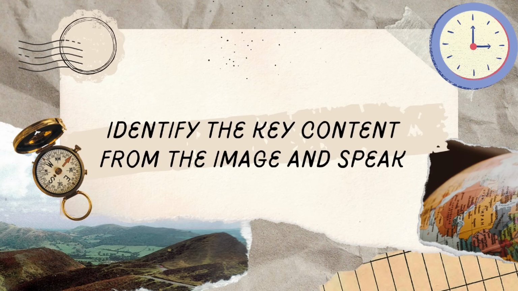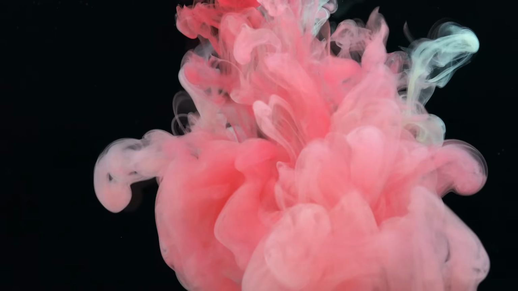And also, in the new method, I would tell you to identify the key content from the image and speak. Blue color is dominant, red color is very bad, green color, I like it so much. No, you cannot say that. You gotta see the image and then try to make out something from the image. Something that is evident. Colors you cannot bring out. Even if it is not a very key content, any content is fine, but it should be content. It should not be just the color. Hope you are getting it.